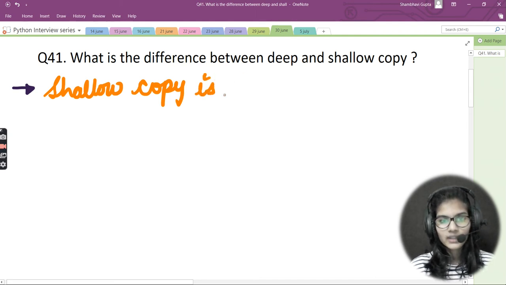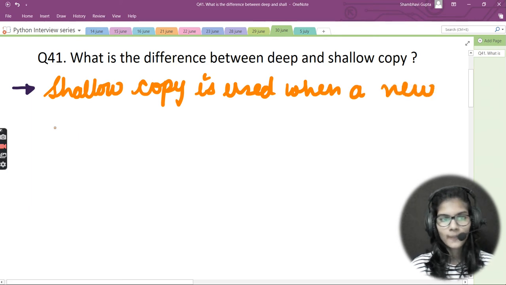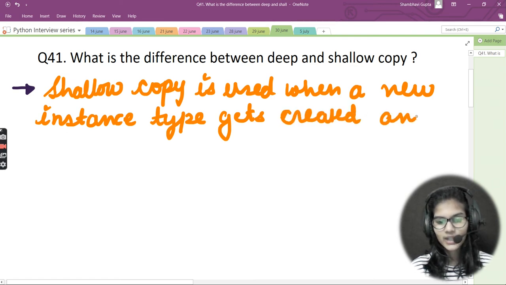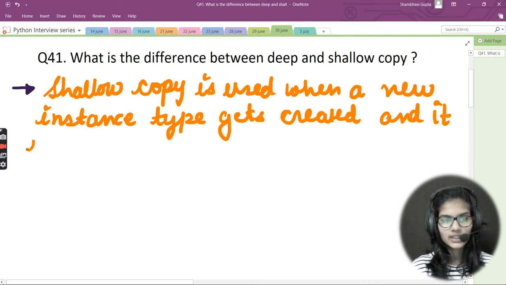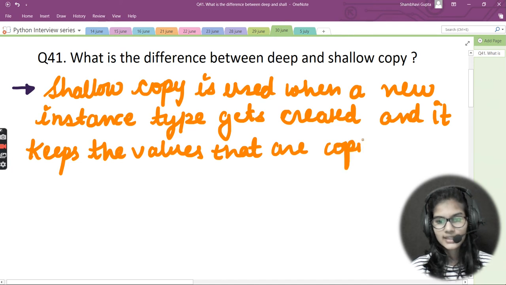Shallow copy is used when a new instance type gets created and it keeps the values that are copied in the new instance.